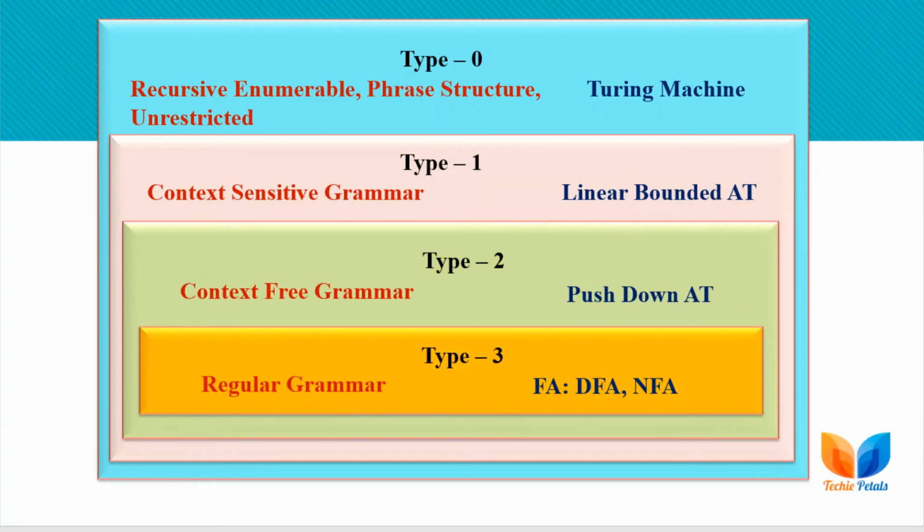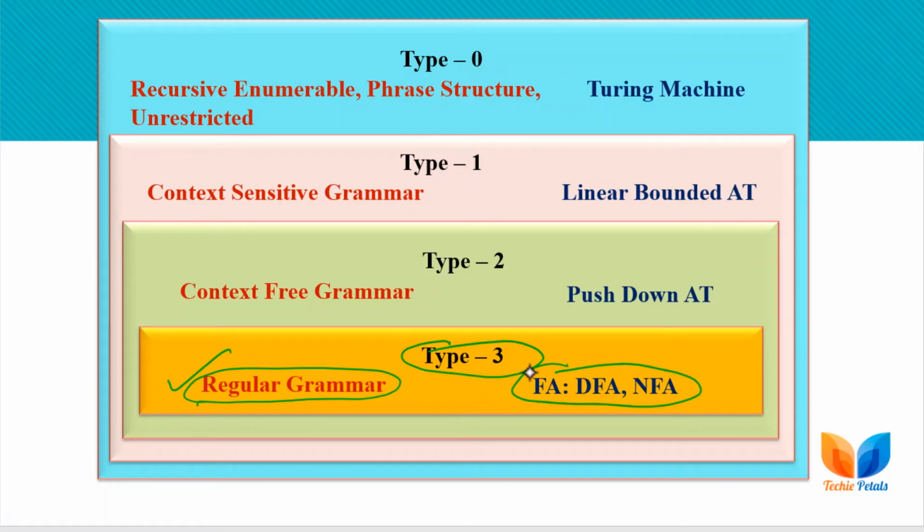Last in the hierarchy we have type 3 grammar, also known as regular grammar, which we have covered and practiced till now, and type 3 grammar is recognized by finite automata, that are DFAs and NFAs. This is the basic model of the different levels or classes of the grammar, where type 1 is a subset of type 0, and type 2 and type 3 are subsets of type 1, or type 3 is a subset of all other types.